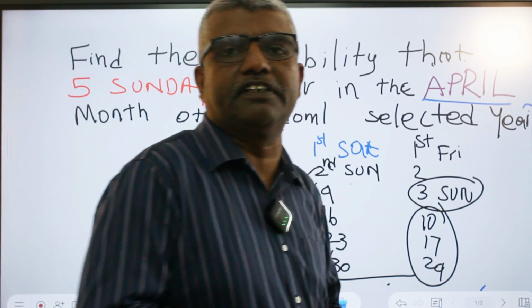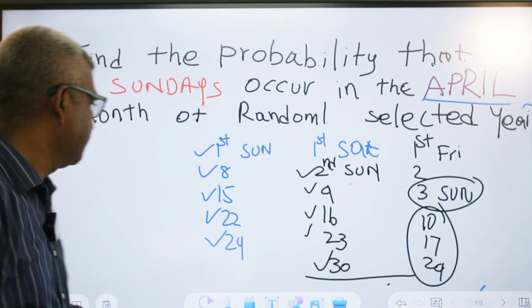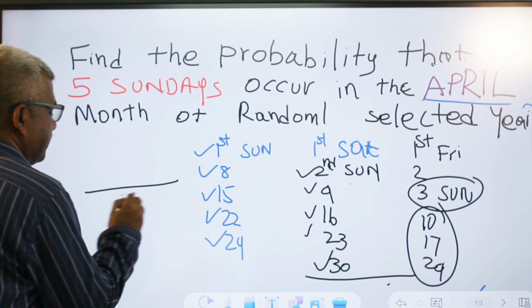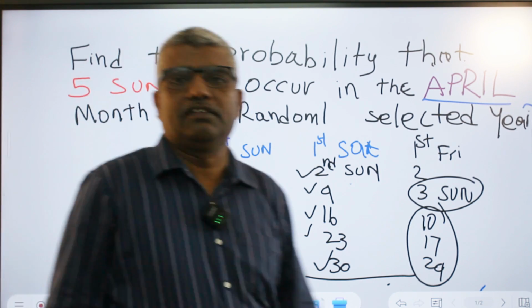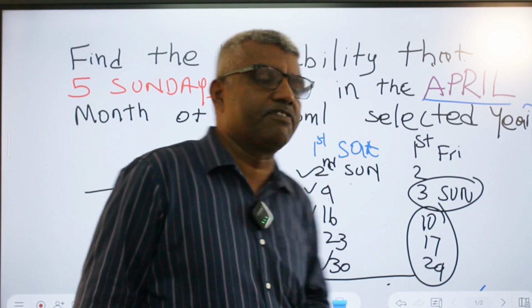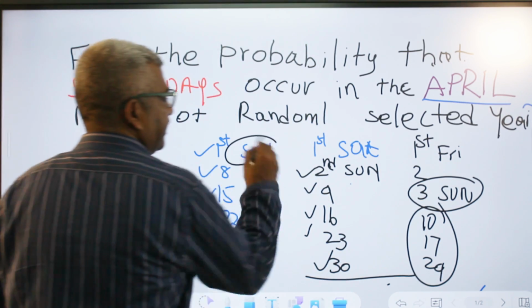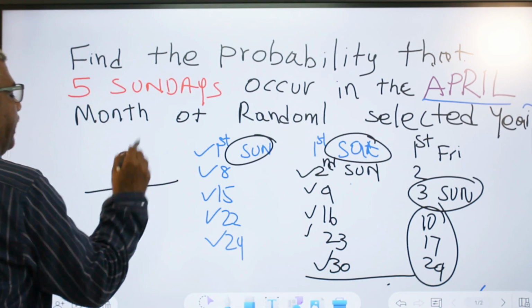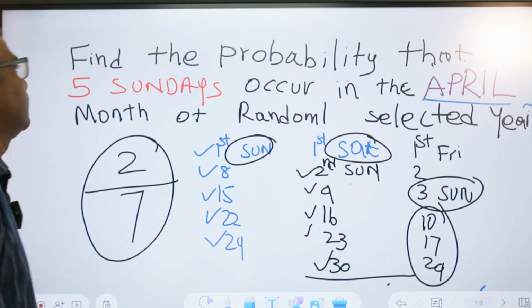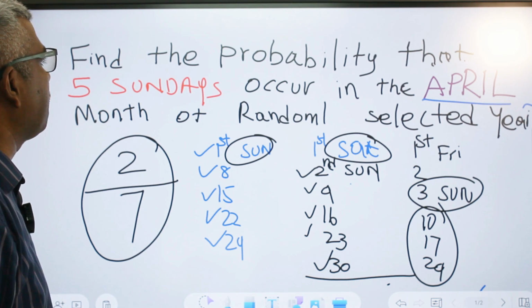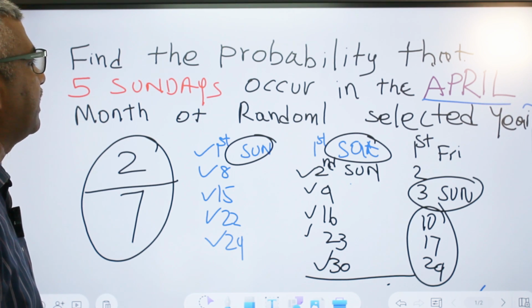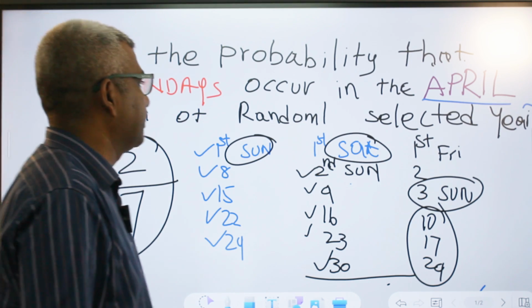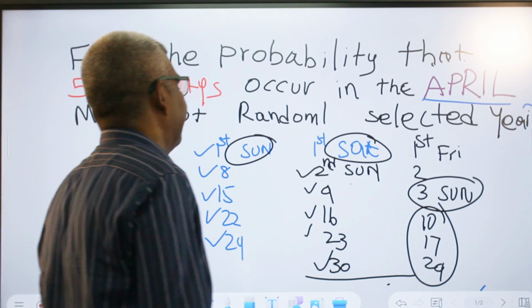So what is the probability? Total outcomes is 7. What is the observed outcome? 2: Sunday and Saturday. 2 by 7. So the probability is 2 by 7 that 5 Sundays occur in the April month of randomly selected years.